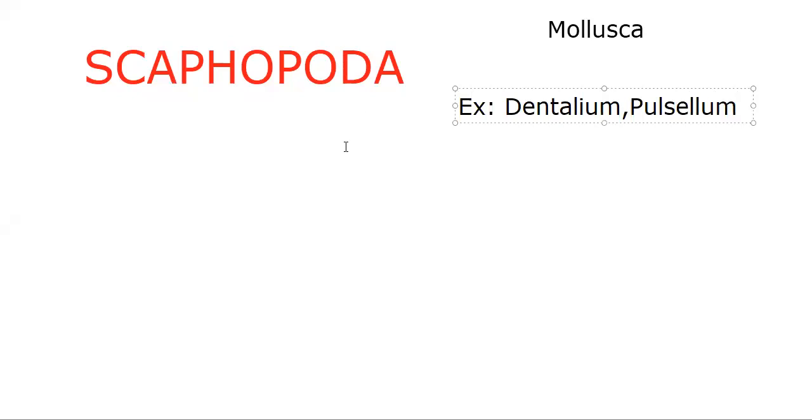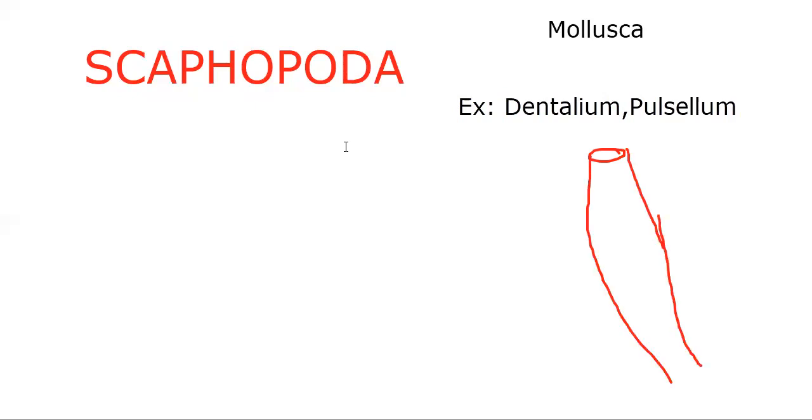Dentalium and Pulsellum. Interesting animals these are. These animals are elephant tusk shells or tooth shells. We commonly say tusk shells or tooth shells. Which tusk or which tooth? When it is asked, that is elephant. Elephant tusk shells or tooth shells, we can say.